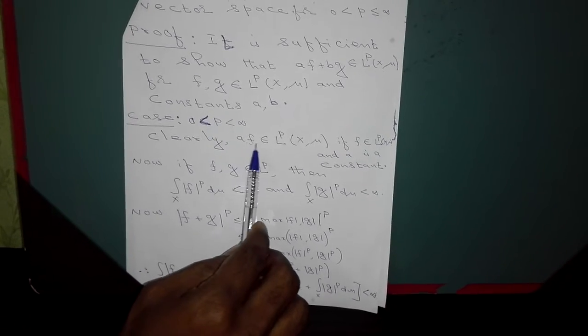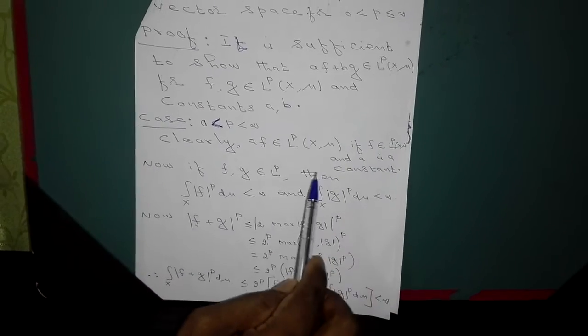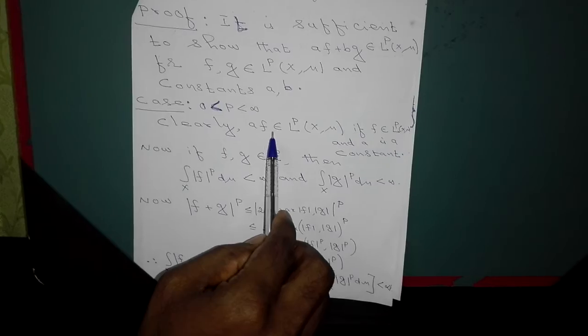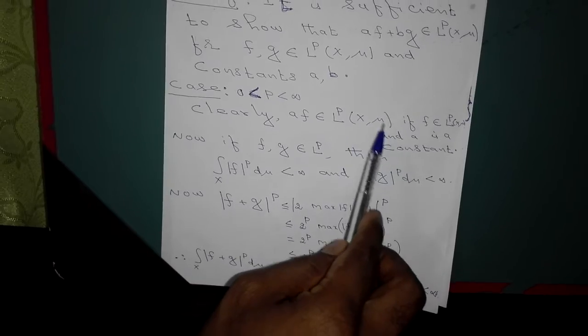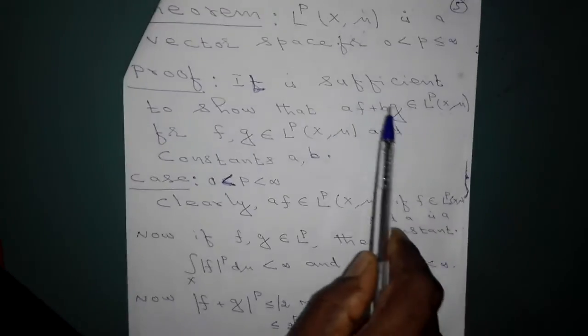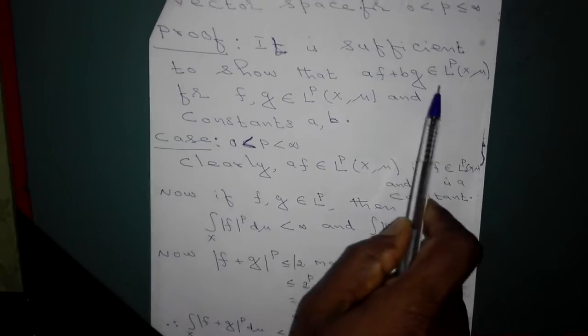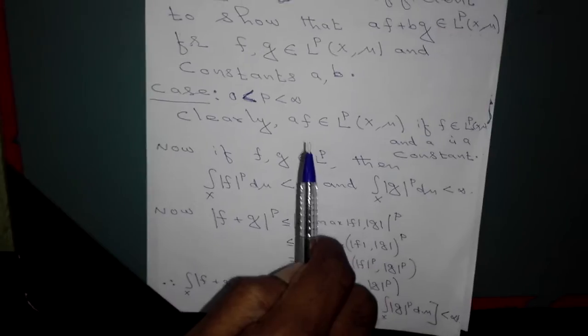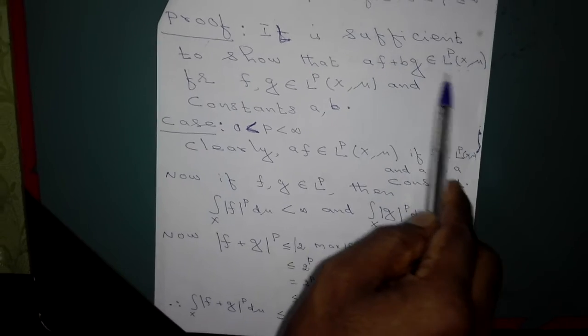We can easily check, because f is in L^p(X, μ), then af belongs to L^p(X, μ). That is, by directly computing the integral, you can check whether af is in L^p(X, μ) or not. It is, in fact, there in L^p(X, μ). So that means if g is in L^p and f is in L^p, then af is in L^p(X, μ) and bg is in L^p(X, μ). So all that you have to show is, if f and g are two functions in L^p(X, μ), then f + g is in L^p(X, μ). That is enough, because af is always in L^p(X, μ) if f is, and bg is in L^p(X, μ) if g is.